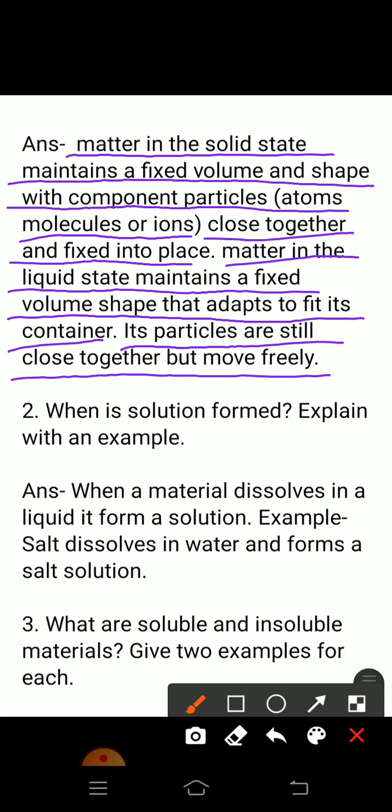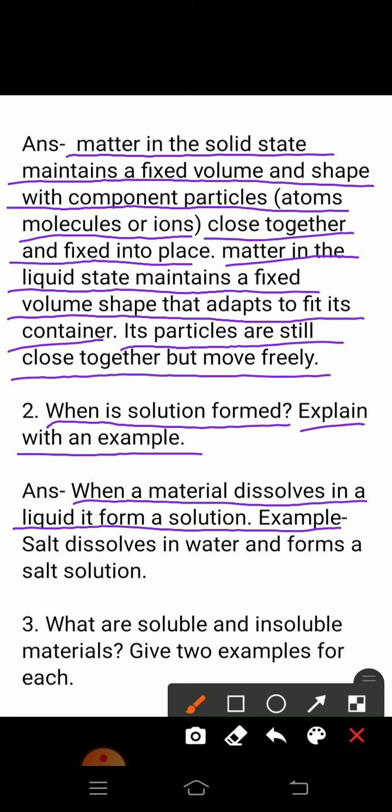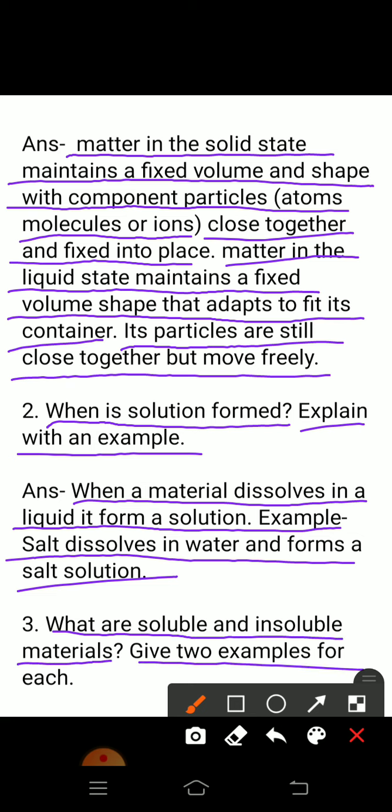Question number second, what is solution formation? Explain with an example. Answer is when a material dissolves in a liquid it forms a solution. Example, salt dissolves in water and forms a salt solution. Question number 3, what are soluble and insoluble materials? Give 2 examples for each.